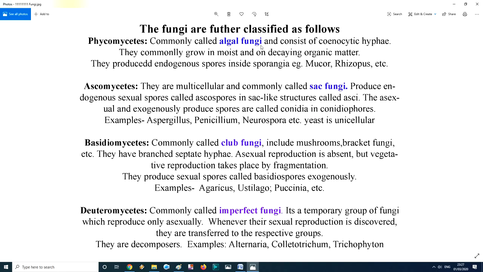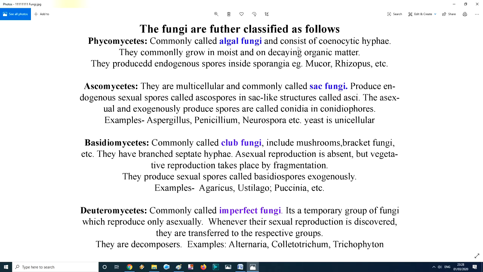Commonly, they are called algal fungi and consist of coenocytic hyphae. Phycology is the study of algae and mycology is the study of fungi. So this is the common name, algal fungi. They commonly grow in moist places and on decaying organic matter. They reproduce endogenously and produce spores inside sporangia. This is called endospore, and examples are Mucor and Rhizopus.